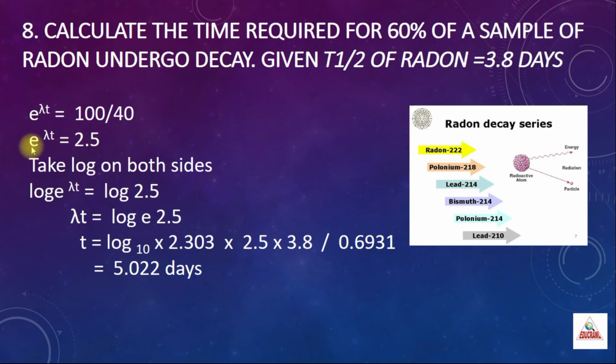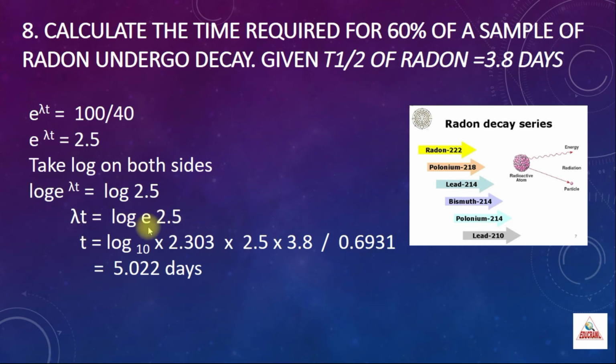You have to eliminate this e. So you know that you have to take log. Then only you can eliminate this e. So taking log on both sides, log e power lambda t is equal to log 2.5. So log and e will get cancelled. We know this. So what happens? Lambda t is equal to log 2.5 to the base e.